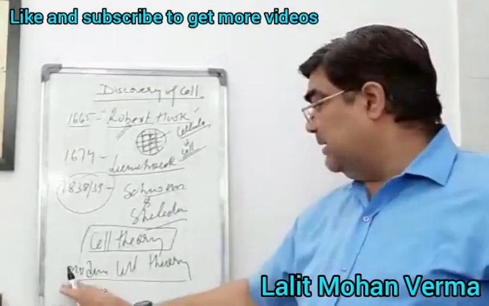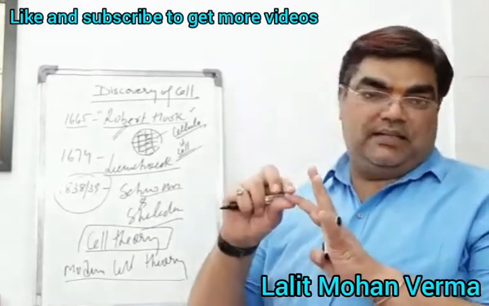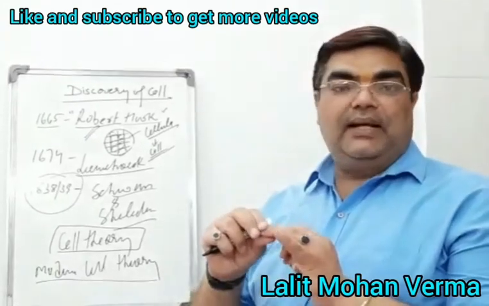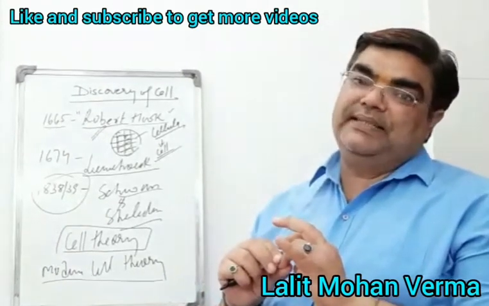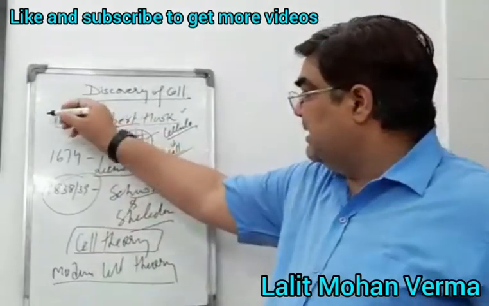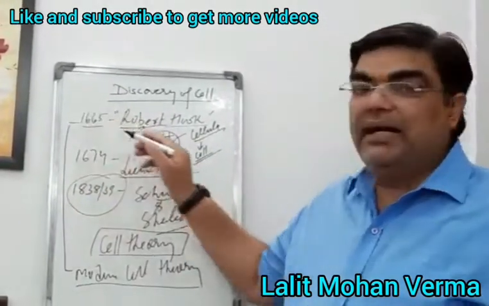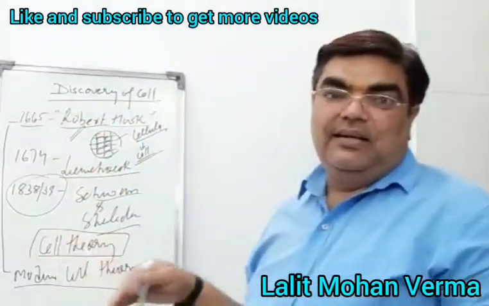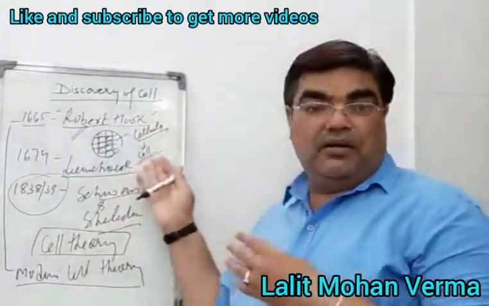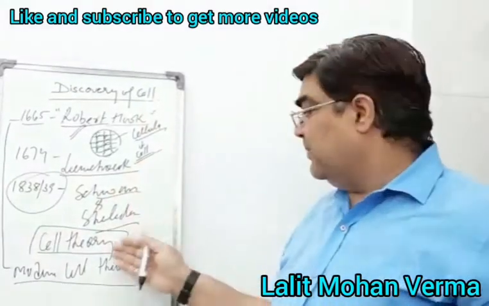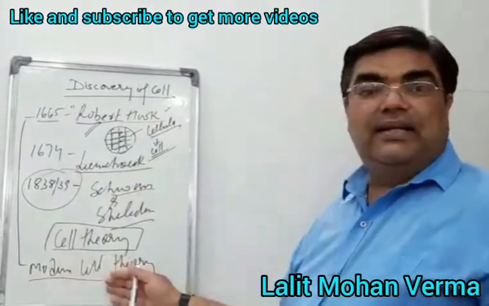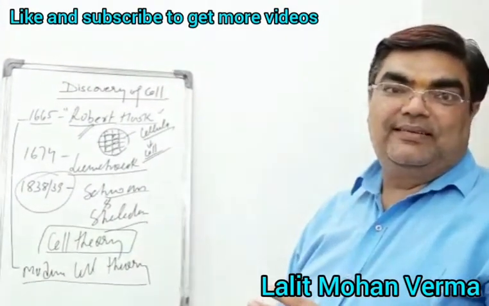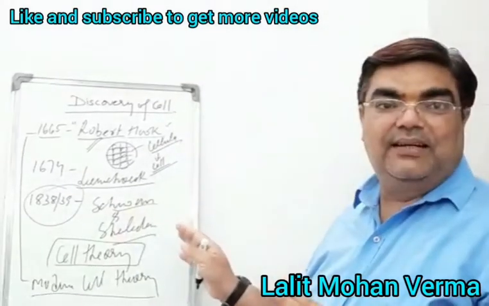Now, the cell theory has three aspects: cell is the basic unit of life, cell is the fundamental unit of life, and every cell is produced from a pre-existing cell. So these scientists were milestones in the field of the discovery of the cell: Robert Hooke, Leeuwenhoek, Schwann and Schleiden, and Virchow gave the modern cell theory. Now it is clear about the discovery of the cell.